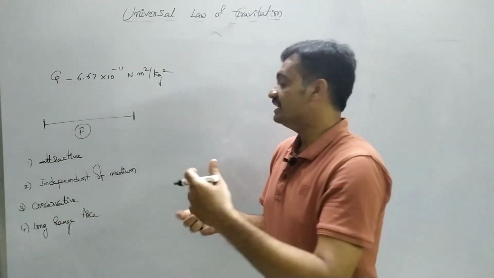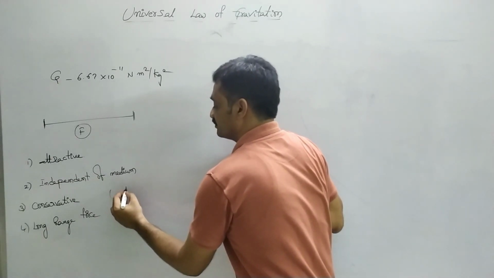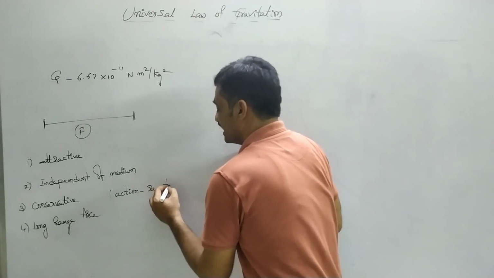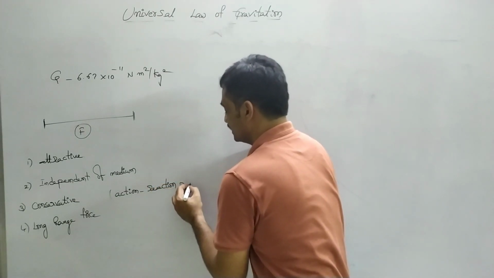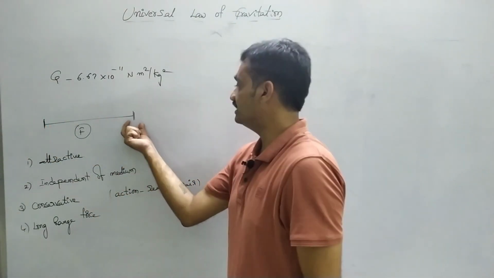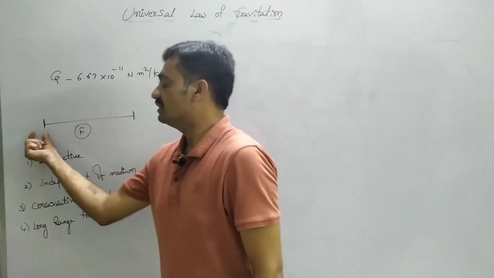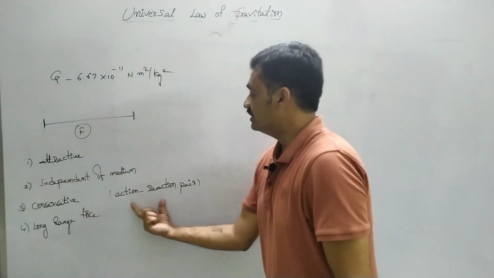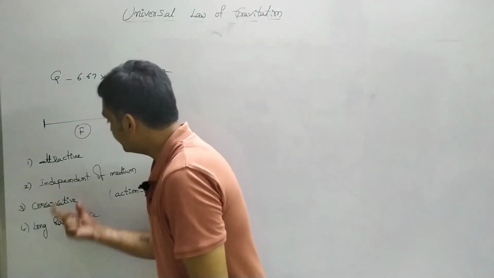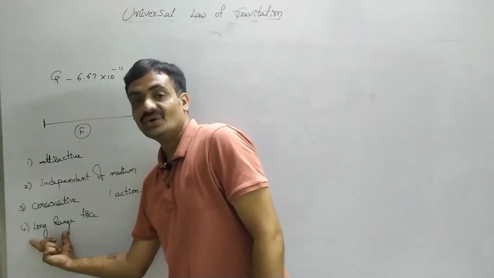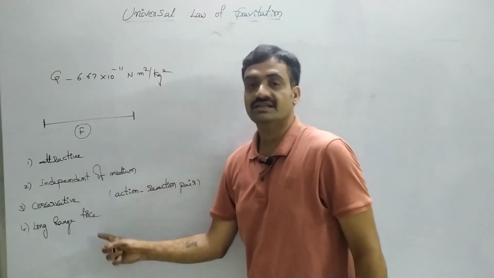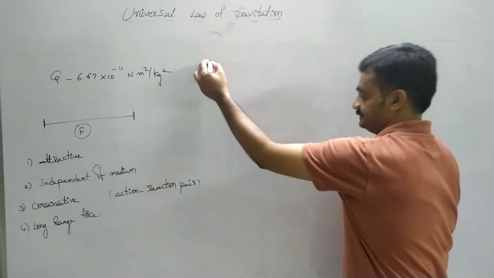It is a conservative force. The force acting between the two bodies is an action and reaction pair. It means if this body applies a force on that body, then a force will be applied by that body on this body. So based on that we can represent it as an action and reaction pair. After that, the force acting between these two bodies is a long range force. These are the common properties we had seen in the case of the universal law of gravitation.